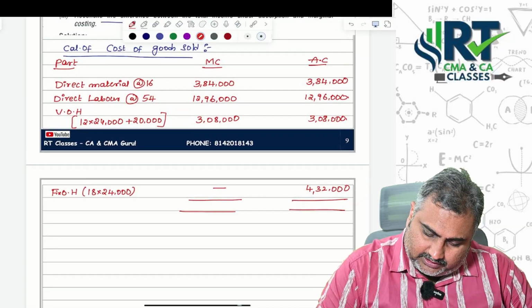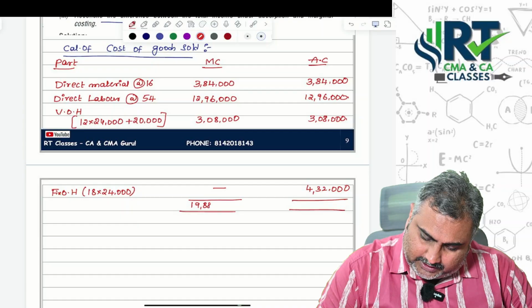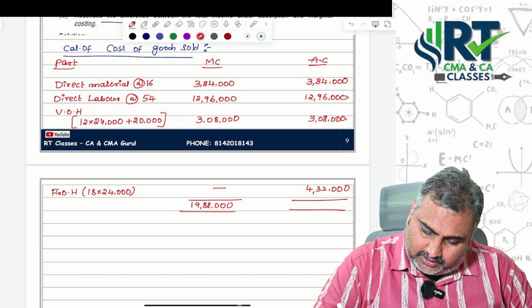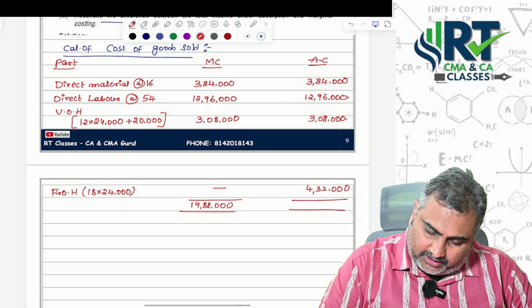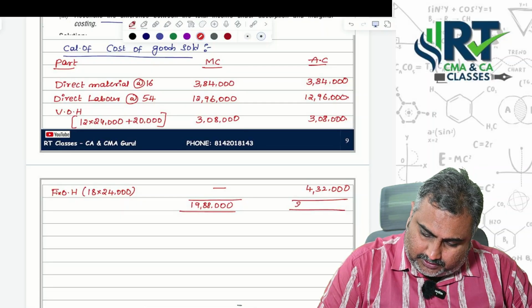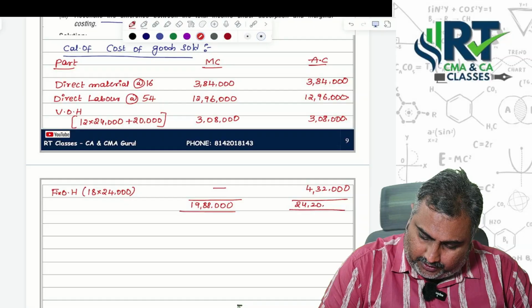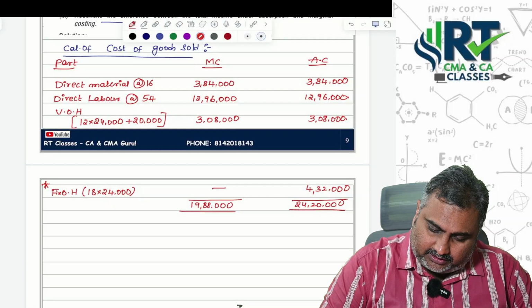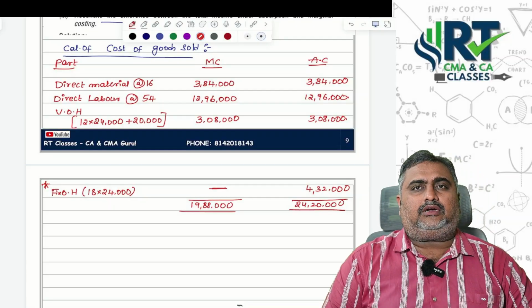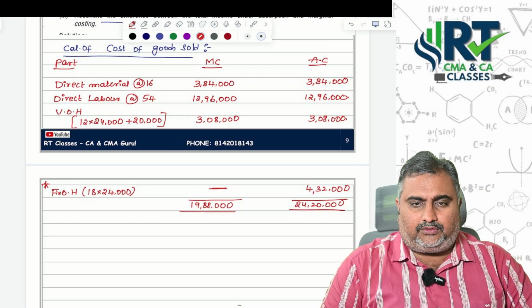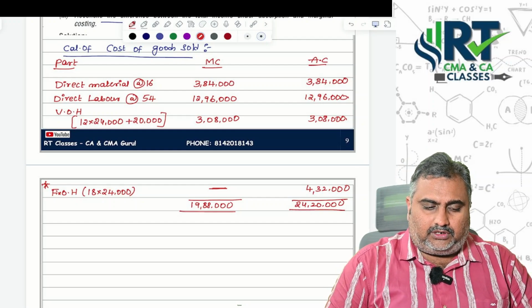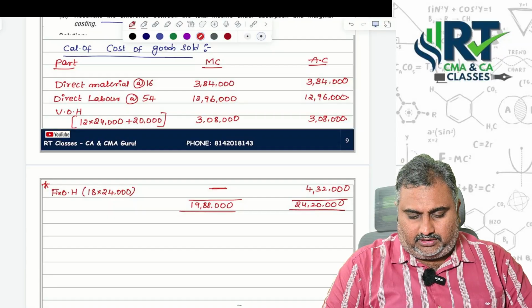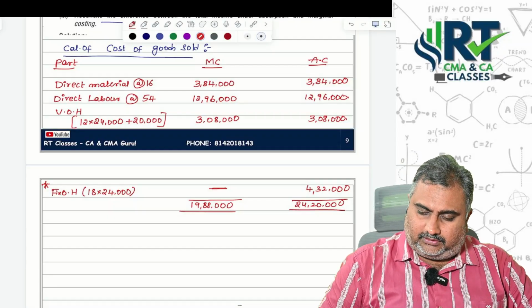If you add all these things, we are getting 19,88,000. Adding 4,32,000 means 24,20,000 itself. Now why did we ignore fixed overheads under marginal costing? To find the cost of goods sold under marginal costing, the fixed part should not be included.